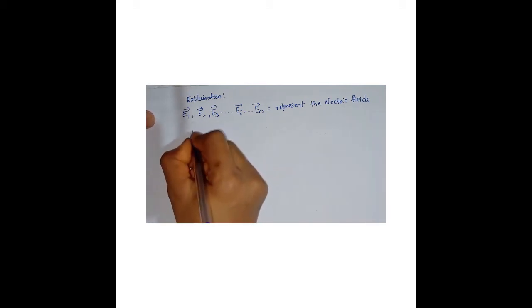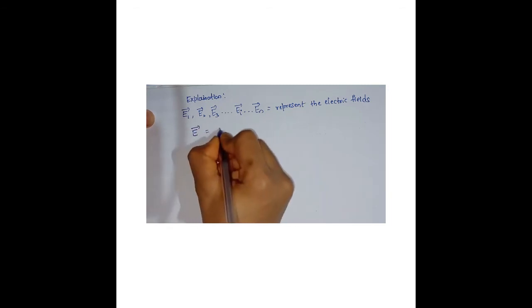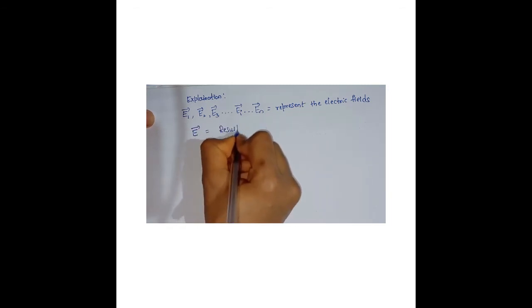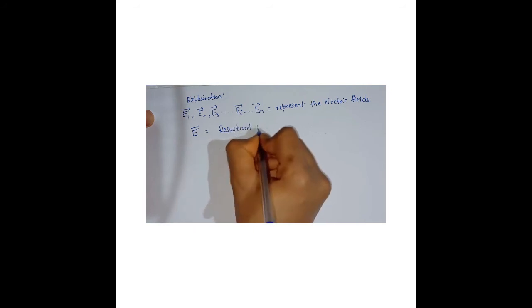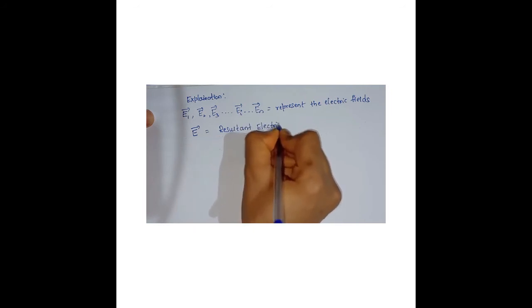They represent electric fields of what? Electric field due to point charges. What are the point charges here? Q1, Q2, Q3 and Qi, so on up till Qn, isn't it? All those things I won't write here. So directly we can go with the law now. Let us assume capital vector E as the resultant electric field, or you can say net electric field.